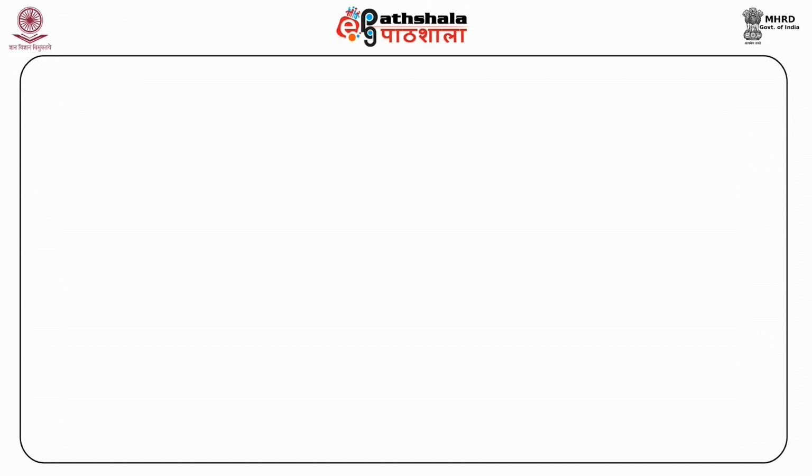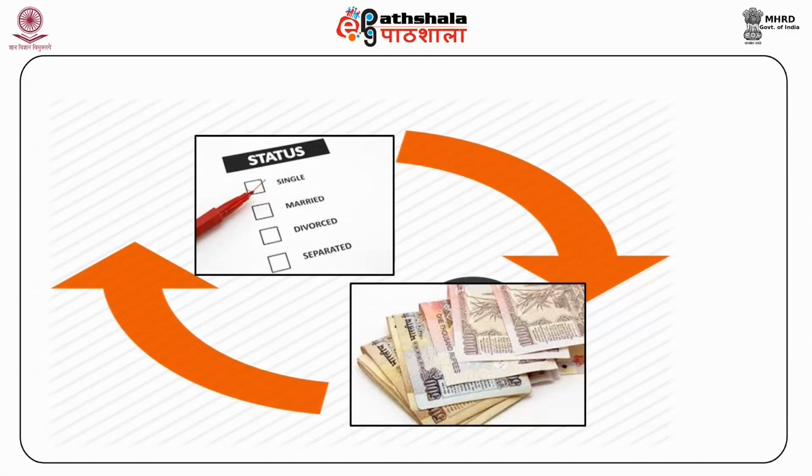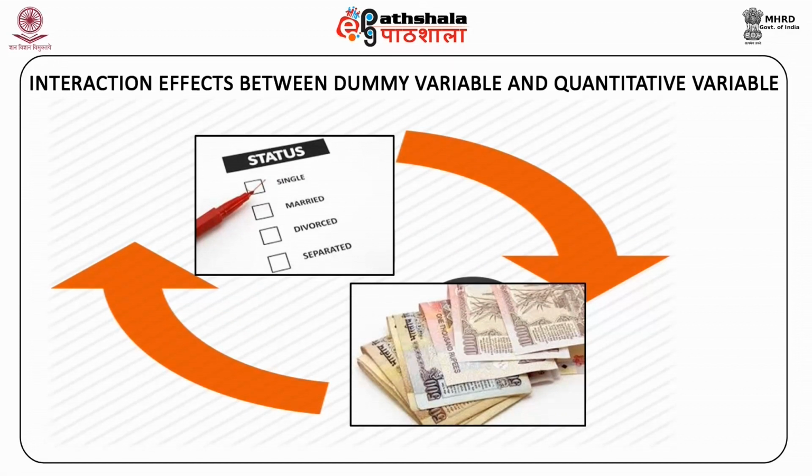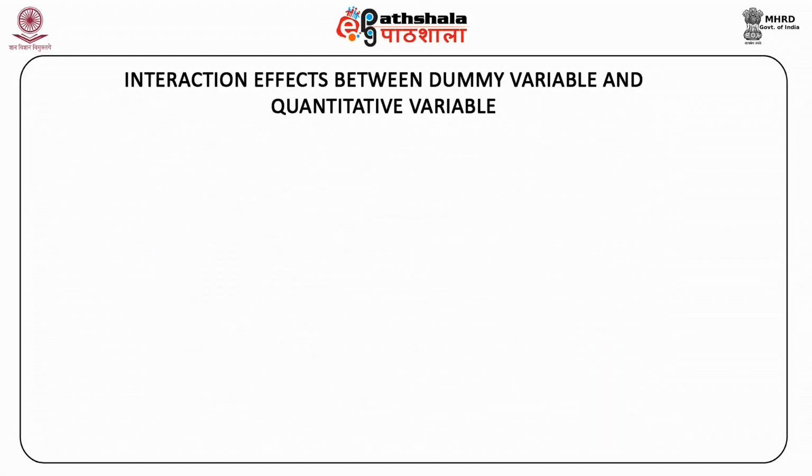As you can see in the above image, there is an interesting interaction between a dummy variable showing marital status and a quantitative variable such as income, which together can have an effect on mean Y. To further understand how such an interaction in the dummy variable and the quantitative variable takes place, consider the following